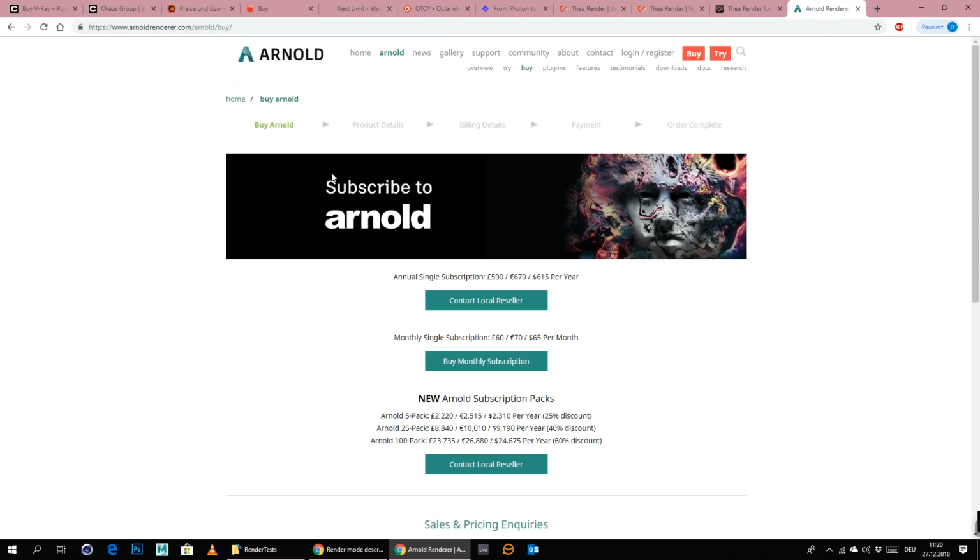And then last we have the Arnold renderer, which is of course famous because it got used in a lot of Hollywood movies. The thing about Arnold is it's not really that fast. It's an unbiased engine, CPU based, kind of slow, kind of accurate as well. Even though no unbiased engine is 100% accurate, it's simply not possible because of the algorithm that is working in the background.